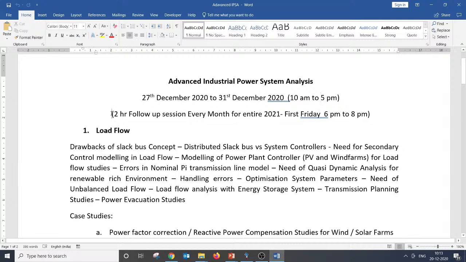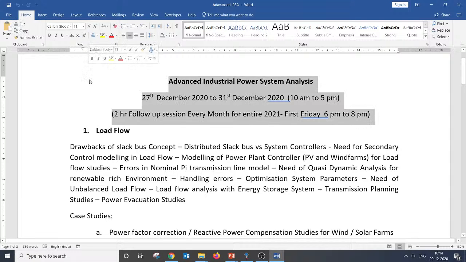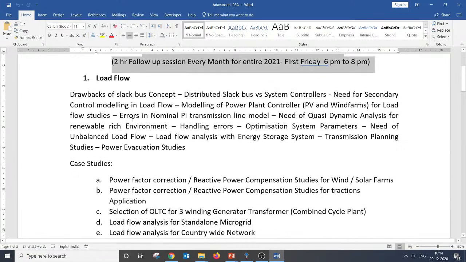Then we have a hand holding session for 2 hours every month. That is the first Friday of every month, 6 p.m. to 8 p.m. So that means the course will not be over by 31st December. This course will finish in December 2021. Every month we have a 2 hour follow up with the participants, a hand holding session, where we will try to address whatever clarifications and questions they have, the new learnings, and the struggles they have. And this is what we have.